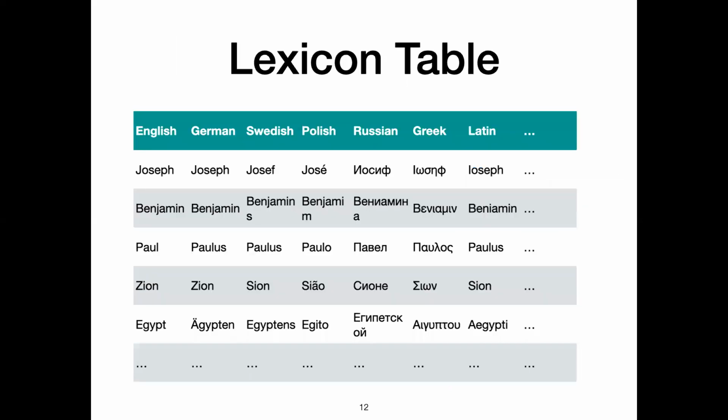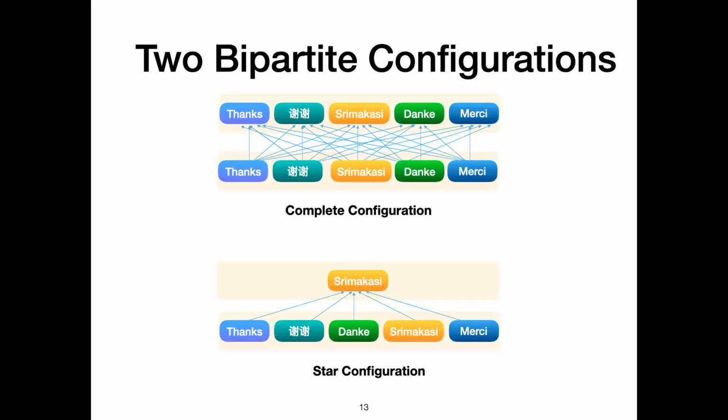So in order to do this, we have built this lexicon table that covers 2,939 Bible named entities in 124 source languages. We include many of the rare named entities that only occur once in the text and covers more than 66 severely low resource languages. To talk about our model, we need to talk about two configurations.